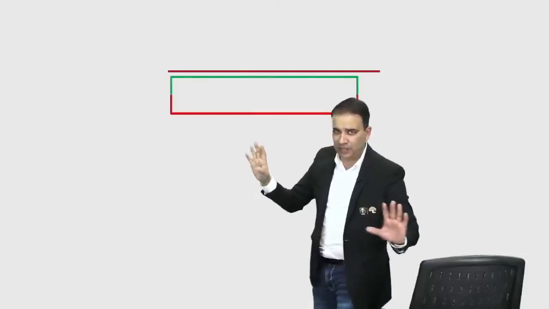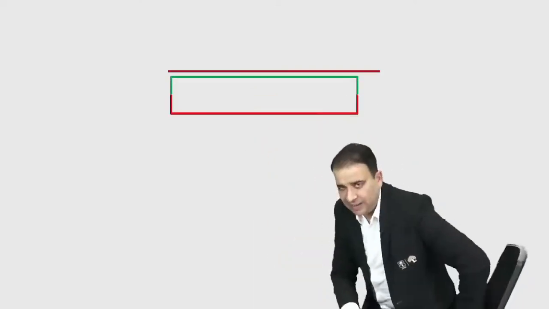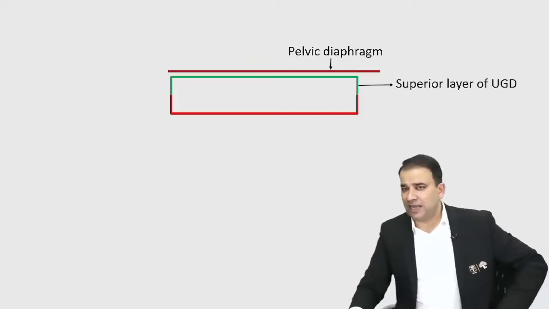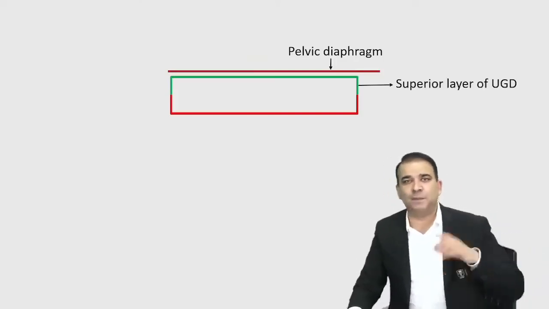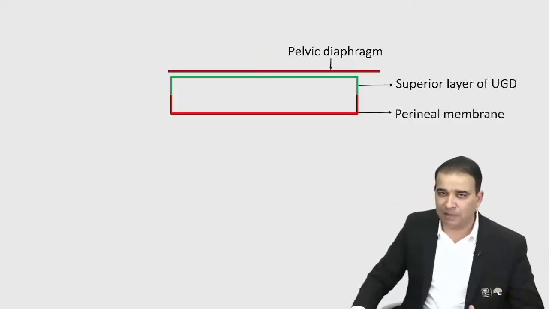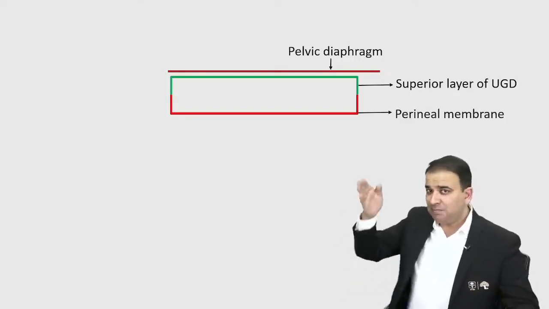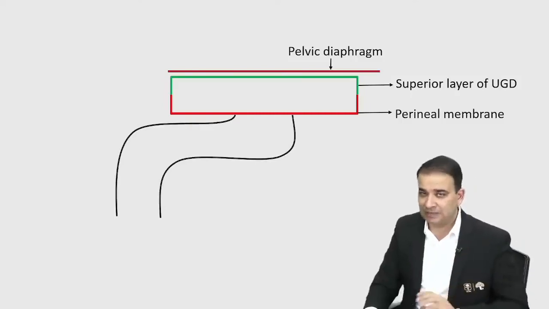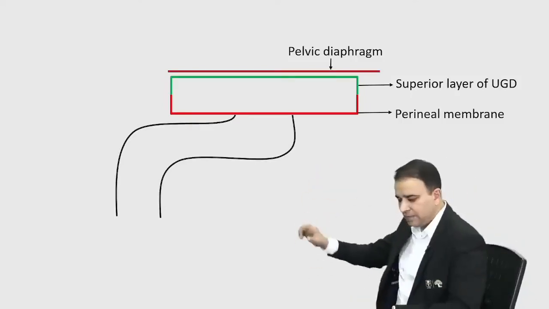Now below the pelvic diaphragm we have a superior layer and then an inferior layer of the urogenital diaphragm, which are fusing with each other. The superior layer and the inferior layer of the urogenital diaphragm. The pelvic diaphragm is there, then the superior layer of the urogenital diaphragm and the inferior layer of the urogenital diaphragm, which we also call the perineal membrane. And because this is a mid-sagittal section, let's say the section is going through the bulb and the shaft of the penis.